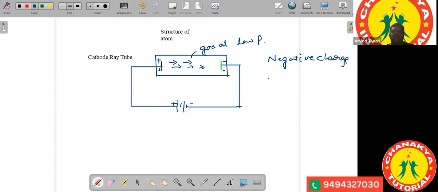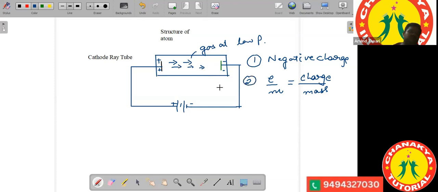They have a very small charge to mass ratio. He also calculated the charge to mass ratio, e by m, of these particles by finding out their kinetic energies. So first of all, the nature was identified, that they were negatively charged. The second thing, he was able to find out the charge to mass ratio of these particles.